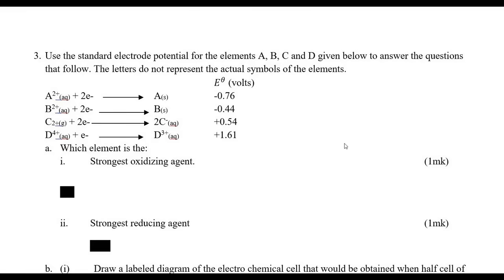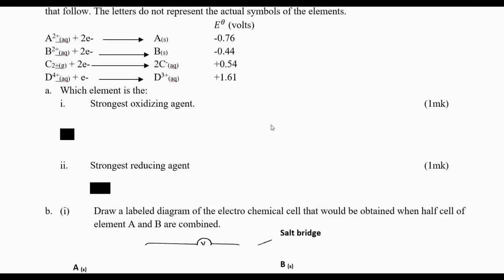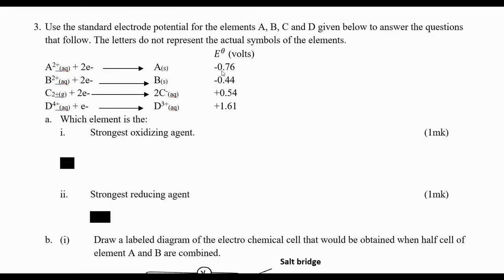Welcome. This evening I want to take you through this question. The standard electrode potential for the elements A, B, C, and D given below. You see them to answer the questions that follow. The letters do not represent the actual symbols of elements. So we have this element. You can see the electrode potential is standard electrode potential. For A has negative 0.76, as you can see all of that.